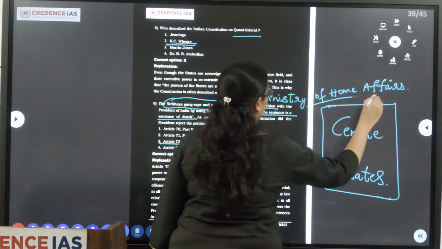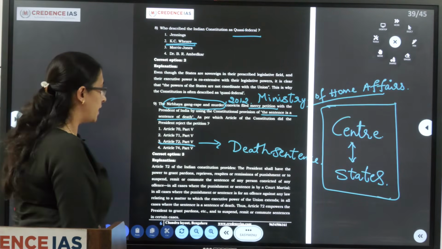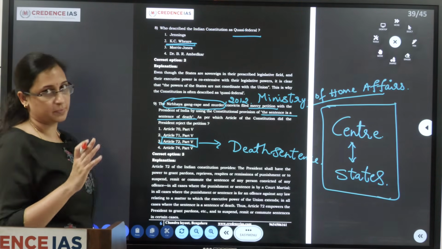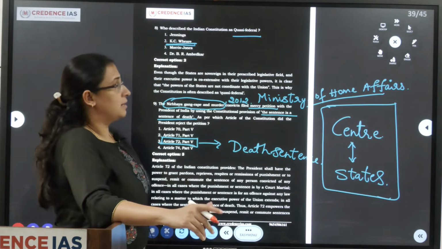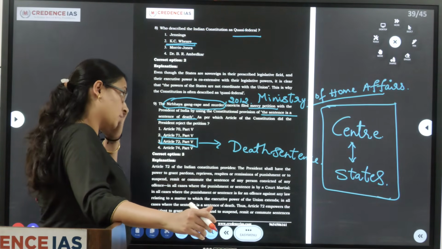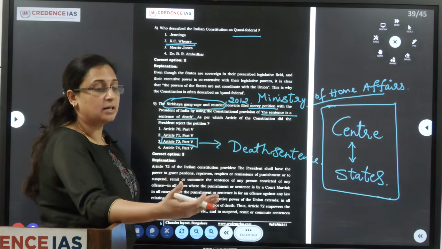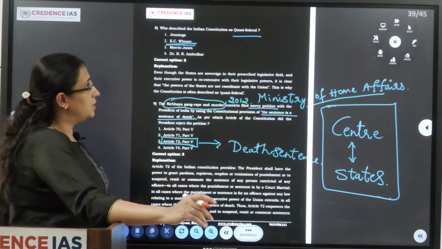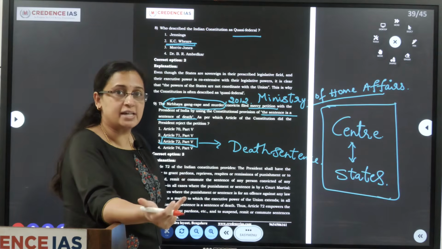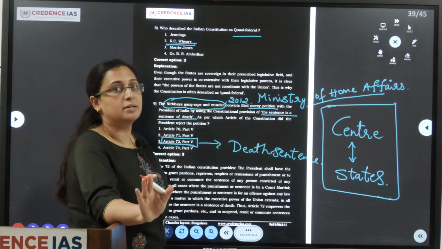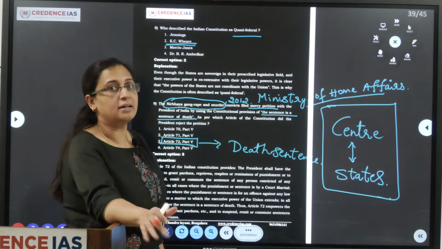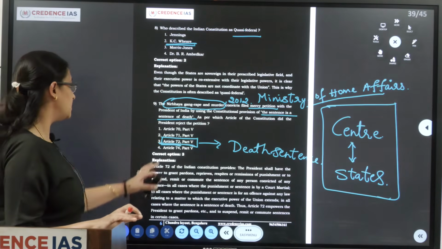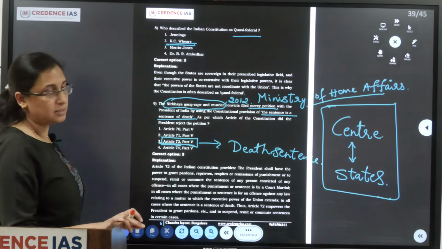Through the Ministry of Home Affairs, the mercy petition is sent to the President, and under Article 72, the pardoning power of the President, he can cancel the death sentence, he can commute, that is reduce the duration of the sentence, or change the nature of the sentence, or he can acquit the convicts, or he can reject it.